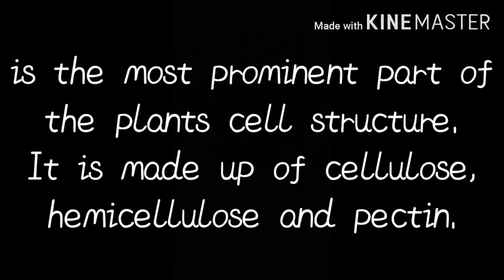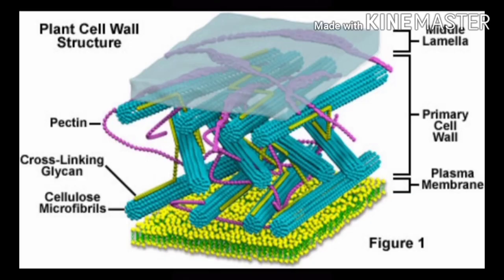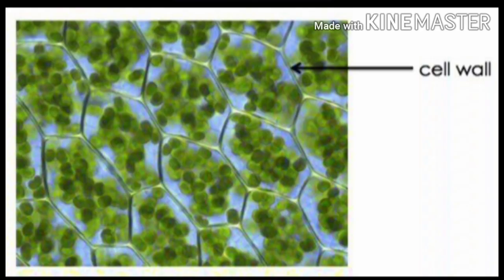Cell wall. The cell wall is the most prominent part of a plant cell structure. It is made up of cellulose, hemicellulose, and pectin. The cell wall is present exclusively in plant cells. It protects the plasma membrane and other cellular components. The cell wall is also the outermost layer of plant cells.